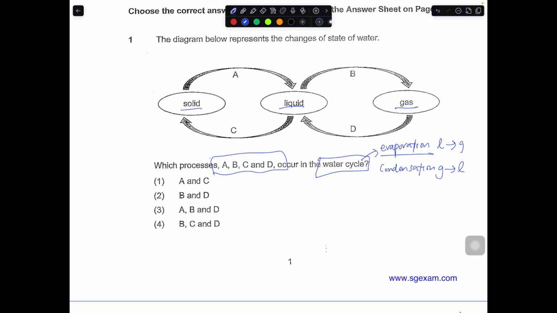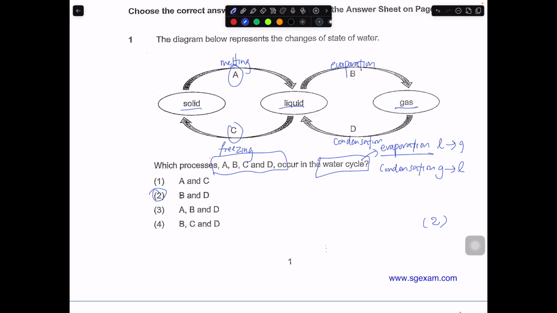liquid. So in this case, evaporation will be this. Then this will be condensation. So the answer will be D and D, number 2. Some may ask how come it cannot be A and C? A and C, this part is melting, freezing.